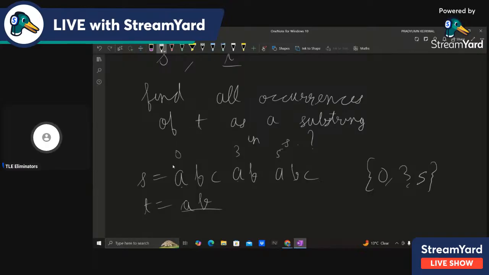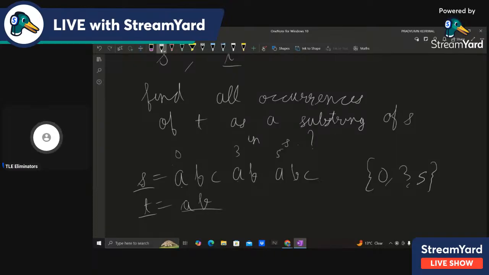So, guys, have you done this problem that we have S and we have T, and we have to find all the occurrences of T in S as a substring of S. Dijkstra, I can't really understand how you are using Dijkstra.